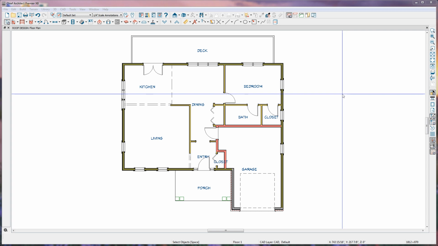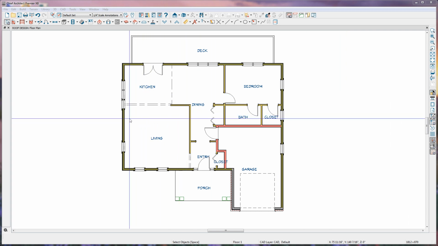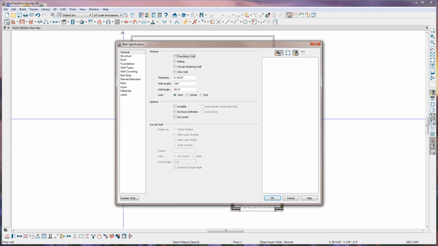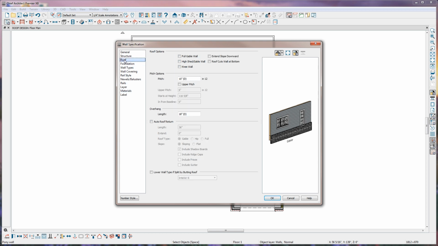Another dialog that determines how your roof planes will build is each individual exterior wall that the roof planes bear on. If I double-click on this end wall and go to the Roof panel here on the left, you'll see here that I have roof directives for how the roof plane will bear on this wall. For instance, on this individual wall, I can determine that this one will be a full gable wall or a high shed gable wall. You can also override the default pitch indicated by the D in parentheses. The default pitch is set up in the Build Roof tool.